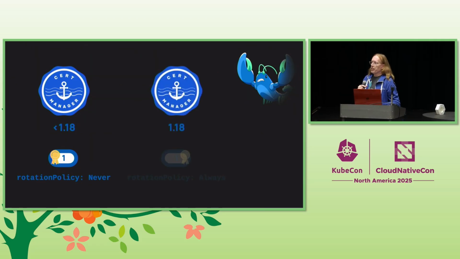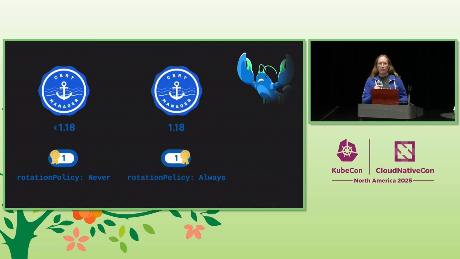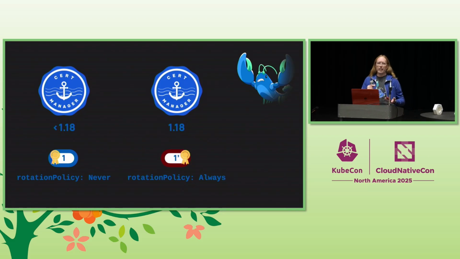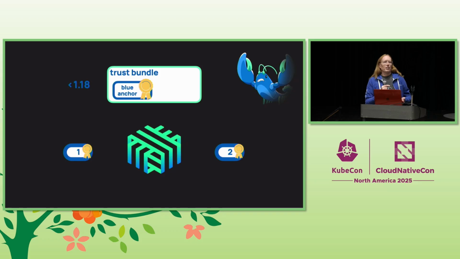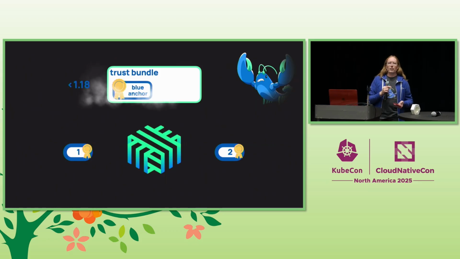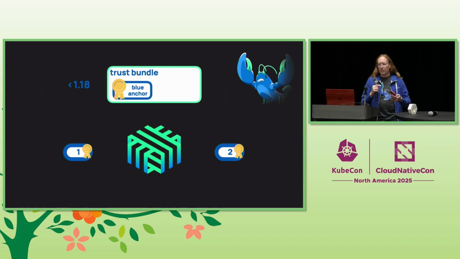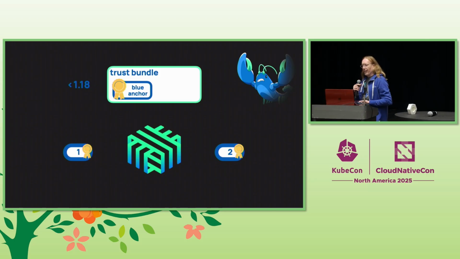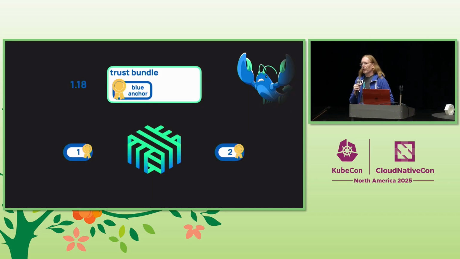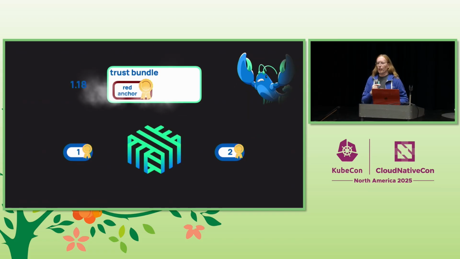In Cert Manager 1.18, they changed the default to always, which is great for security, because that means that when it rotates a certificate, it will actually give it a new key. It's a new certificate. This is what we all expect to happen. Everybody was happy. Unfortunately, this is why the old docs worked. With Cert Manager prior to 1.18, the new cert that came in to replace the old one, instead of living next to it, was actually the same blue anchor. It just looked a little bit different because it had different dates. And everything worked great. And then our user upgraded to 1.18, and this happened, and everything went up in flames again.